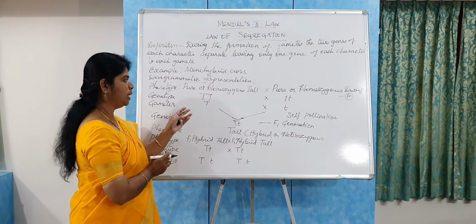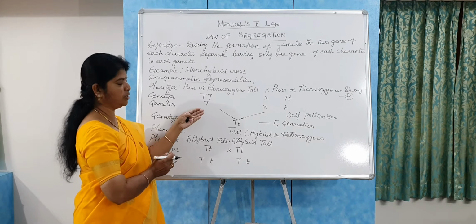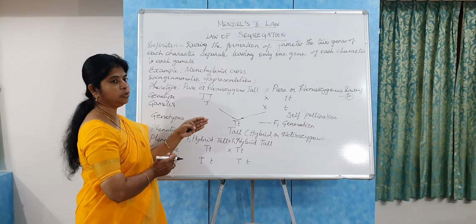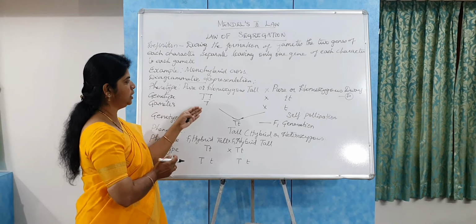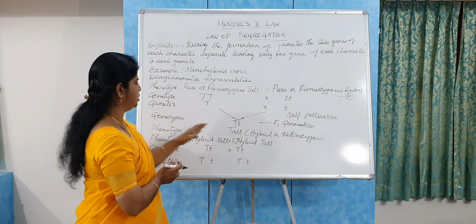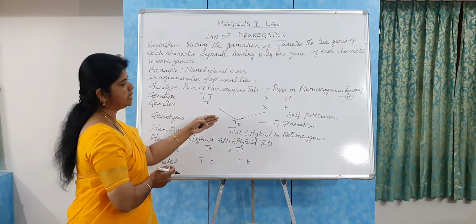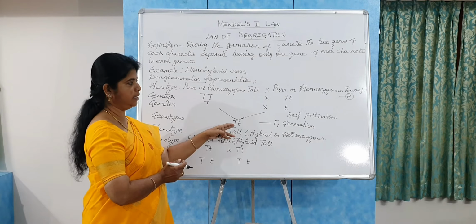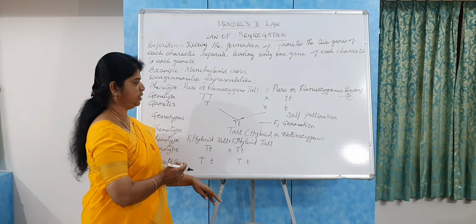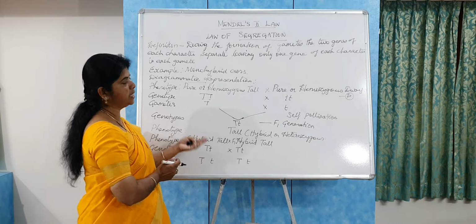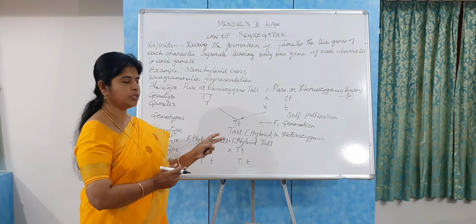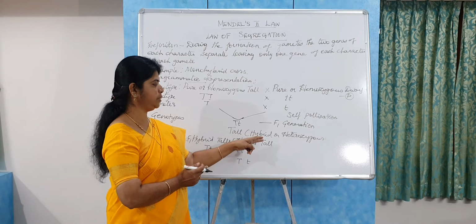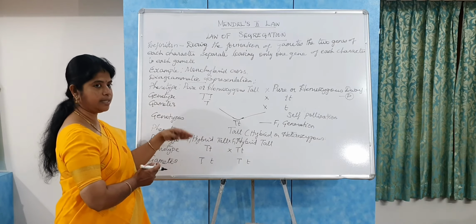And you already know that during the formation of the gamete, the genes in the diploid condition are converted into the haploid condition in the gamete due to the process of meiosis. So self-pollination results in the formation of the tall plant, that is a hybrid plant in the F1 generation. And in this law of segregation, he again crossed the F1 male hybrid plant with the F1 female hybrid plant. So this is the second cross.